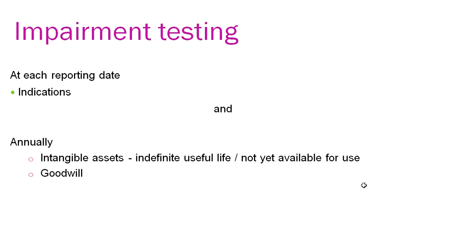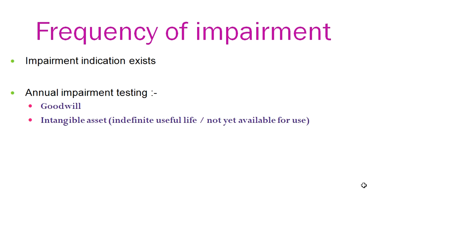This is also important: when the impairment testing is to be checked, and when the impairment is tested, like for what annually and what for reporting date. This comes often in your AAA, Advanced Auditing and Assurance. Examiners ask such questions like annually is for intangible asset, indefinite useful life and not yet available for use, and goodwill. The impairment checking frequency of impairment, this is also important.